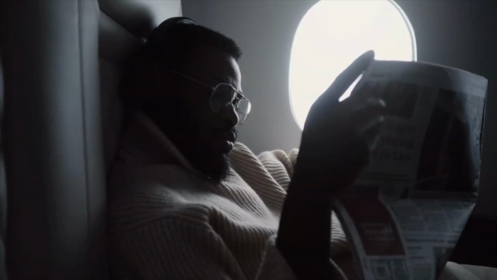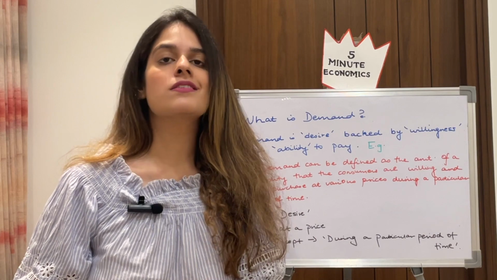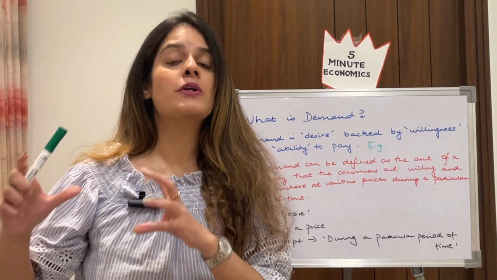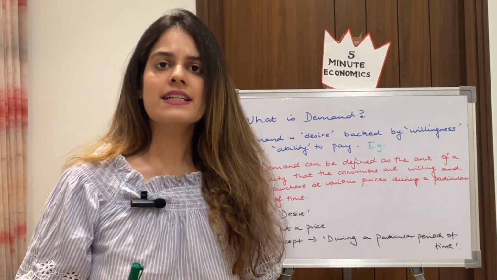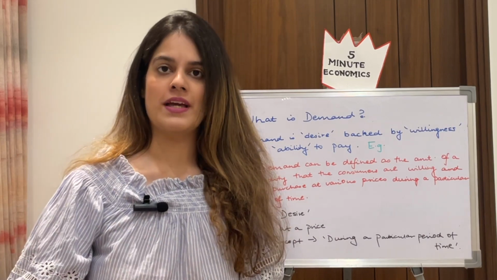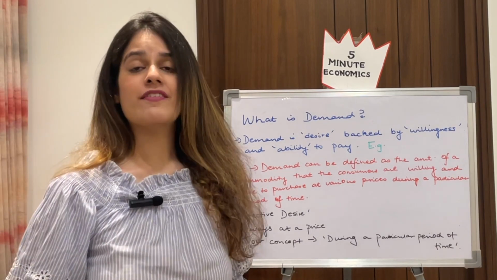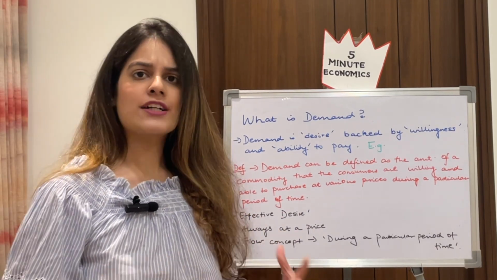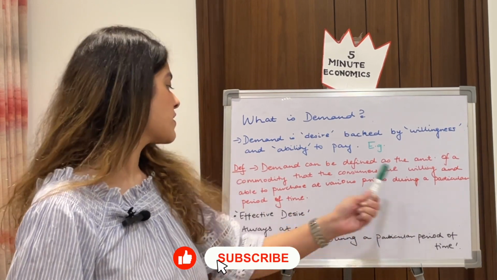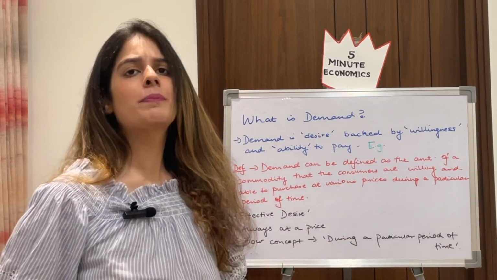But a businessman's desire to travel by air is his demand. Why is it his demand? Because he has the ability as well as the willingness to pay that particular airfare. So basically, when the desire is backed by the willingness and the ability to pay, it is known as demand. In economics, this is the definition. The one I've highlighted in red is the one which is actually used. Demand can be defined as the amount of a commodity that the consumers are willing and able to purchase at various prices during a particular period of time.